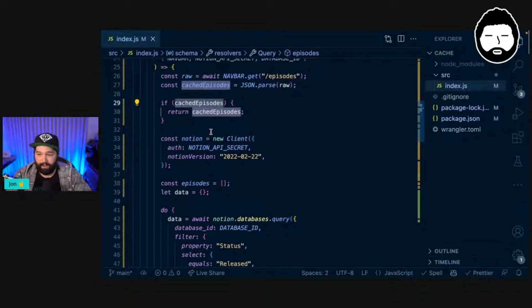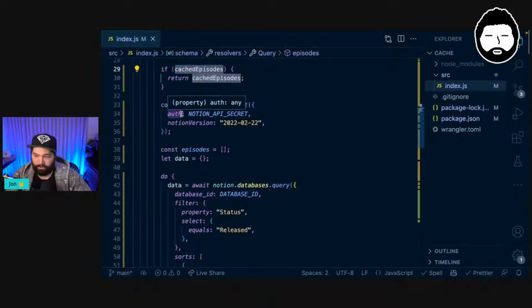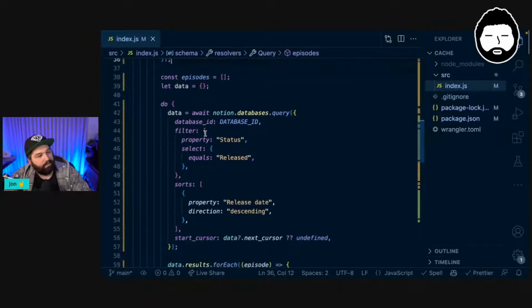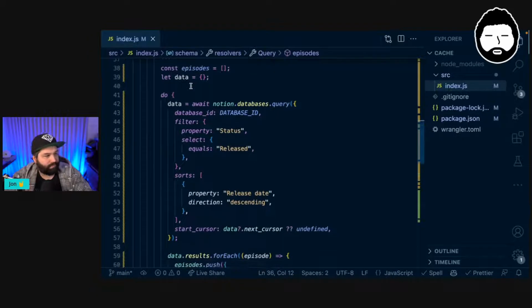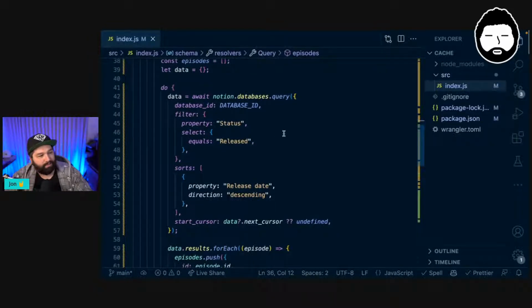So if we don't have them, then we want to go and make that request to Notion and go and get that data. So we create a new Notion client. We create an array of episodes and this data object. Basically, we are just filtering all of the results in our database via the status property, making sure that it is set to released.